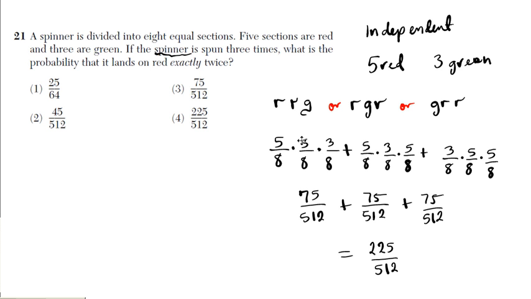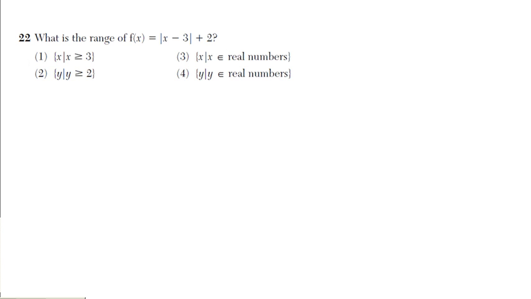So you gotta be careful here. Some people do only one combination and then pick this. This is a good distractor. That's wrong. The answer is option 4. Alright, let's move on to question number 22.